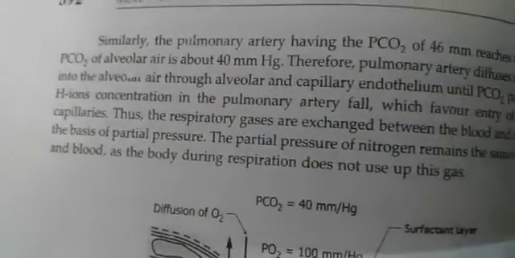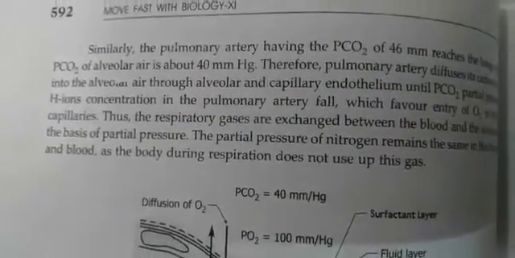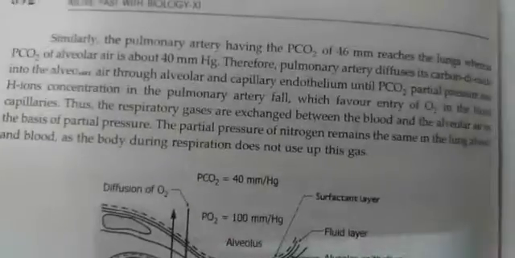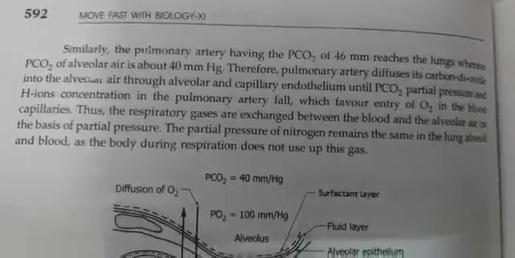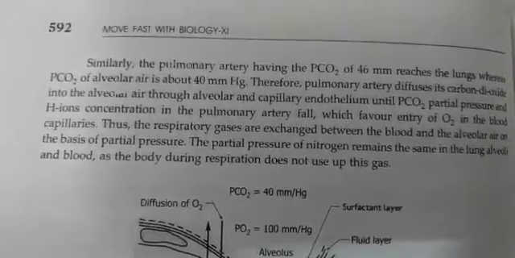Similarly, the pulmonary artery, having a partial pressure of carbon dioxide of 46 mm, reaches the lungs, where the partial pressure of carbon dioxide of the alveolar air is about 40 mm of mercury.